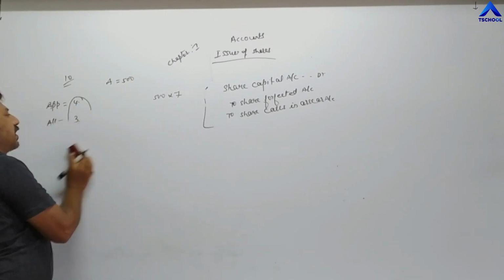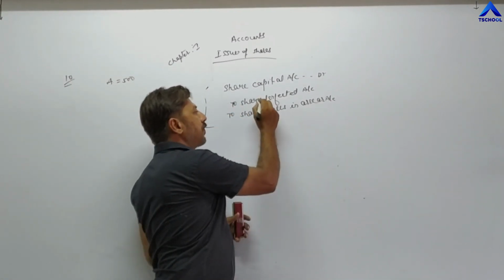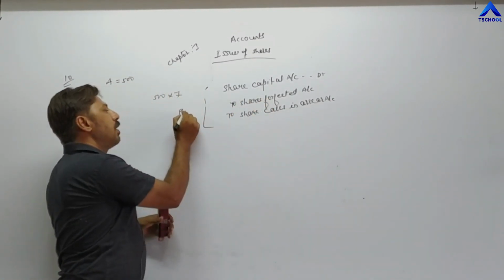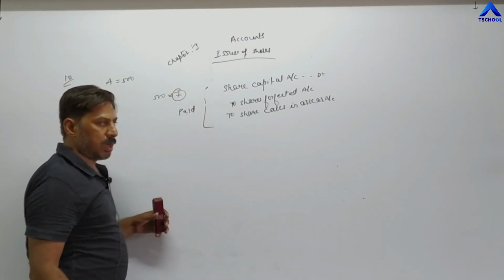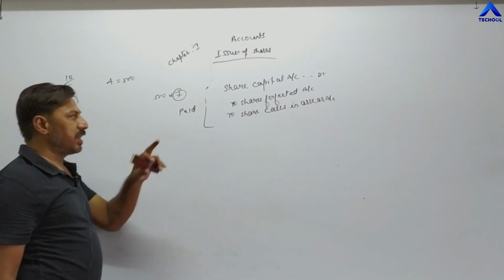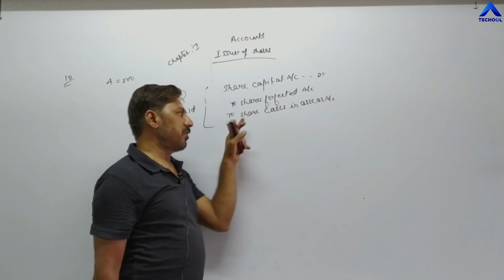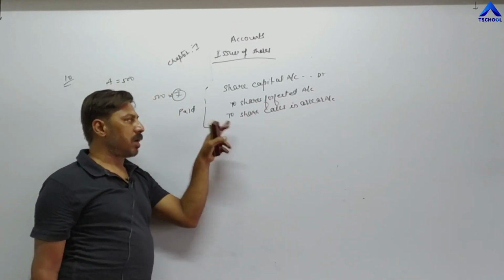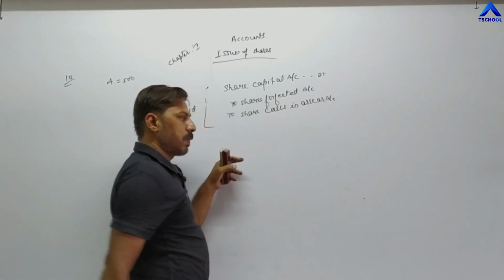This is called up value. Now to share forfeited account, here we have to write paid up value. Out of the called up value, whatever amount is paid by him or her, that paid up value will be shown in front of share forfeited account, and whatever amount is not paid will be shown in front of share calls in arrear account.